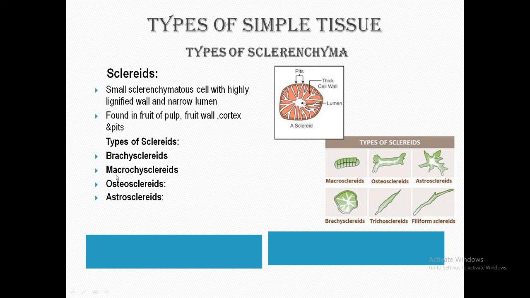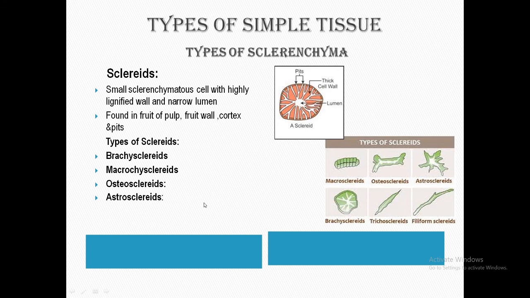The next type is the macrosclereid. Macrosclereids look like rod-like sclereids and are present in the bark and seed coat of leguminous plants. Then the next type is the osteosclereids. These look like bone-like sclereids, present in seed coat and fruit wall.